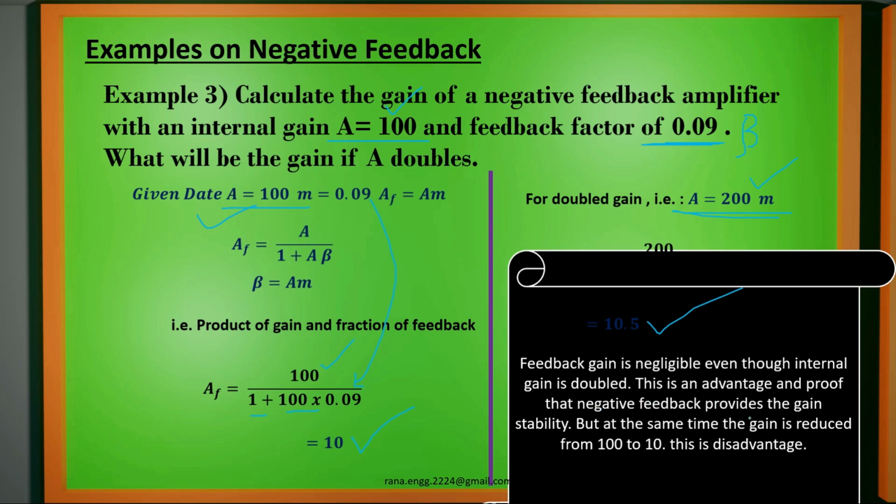This is an advantage and proof that negative feedback provides the gain stability. Gain is not changing with change in the overall gain, that is the internal gain. But at the same time, gain is reduced from 100 to 10. This of course may be a disadvantage because due to feedback, the overall gain is reduced.